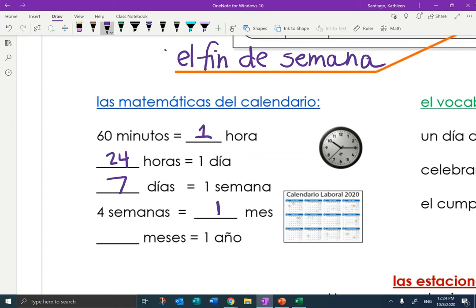Think about the whole año. This is a calendar with the complete año. How many meses are there? Let's count. 1, 2, 3, 4, 5, 6, 7, 8, 9, 10, 11, 12. So there are 12 meses en un año. That is the calendar math.